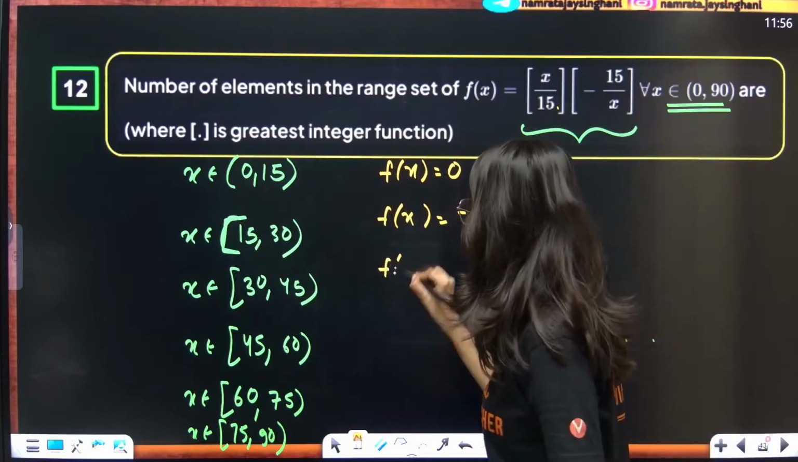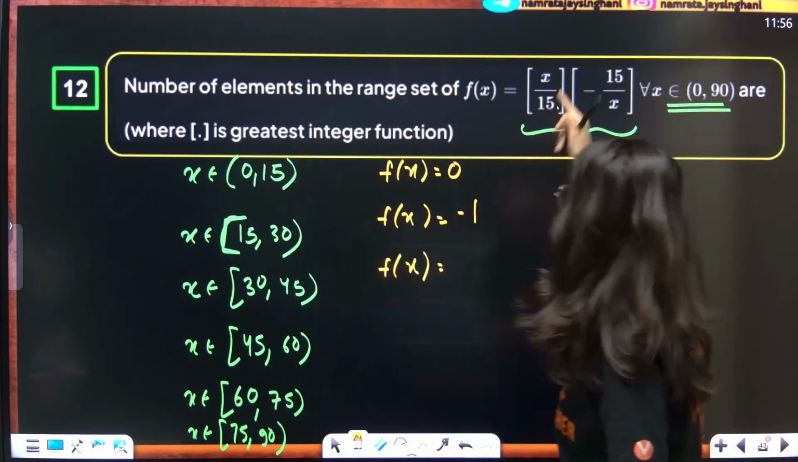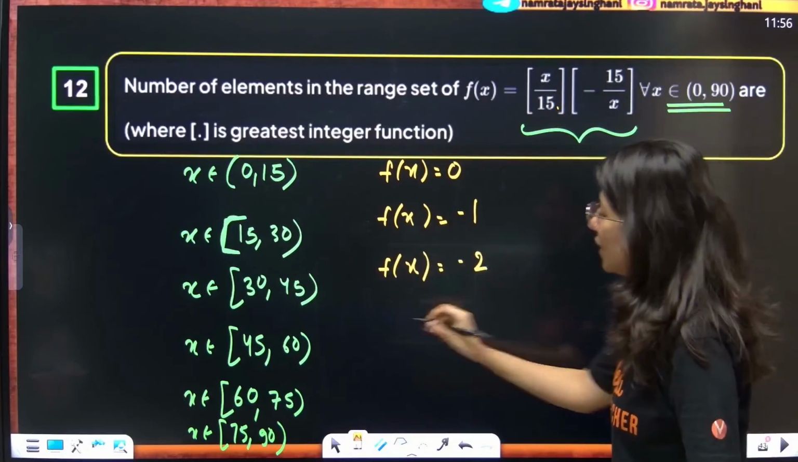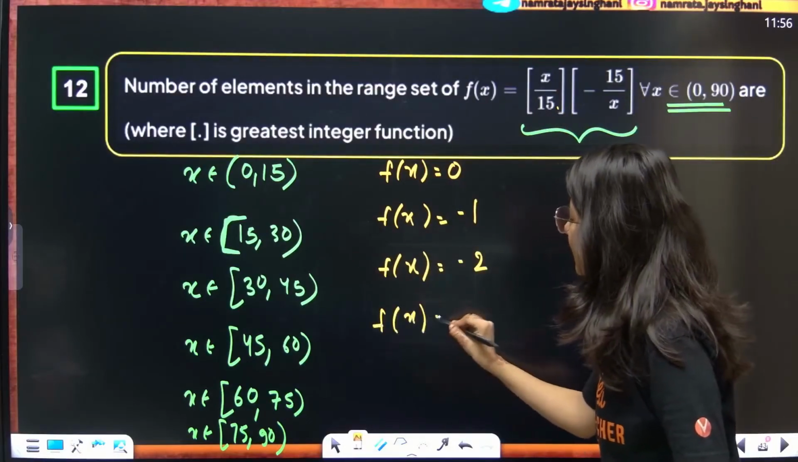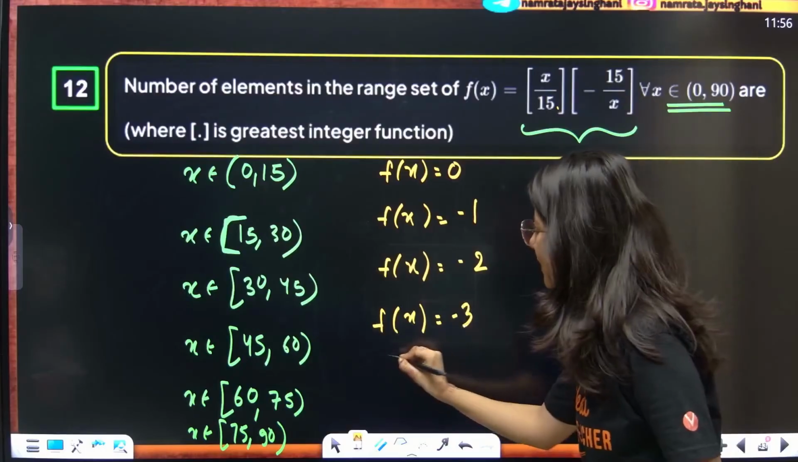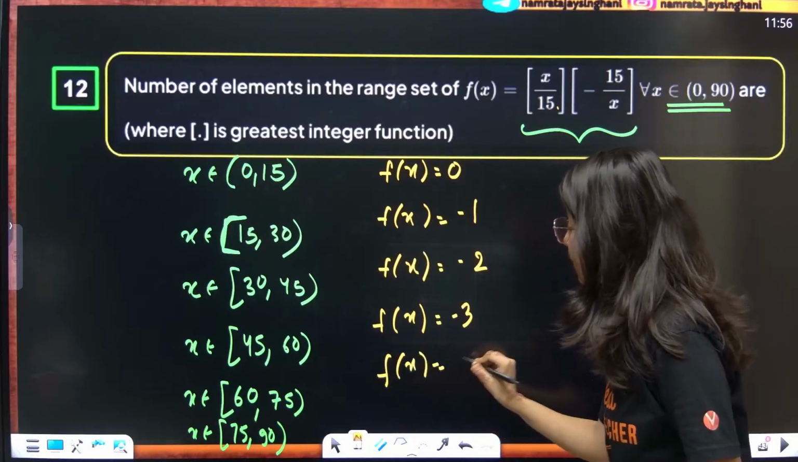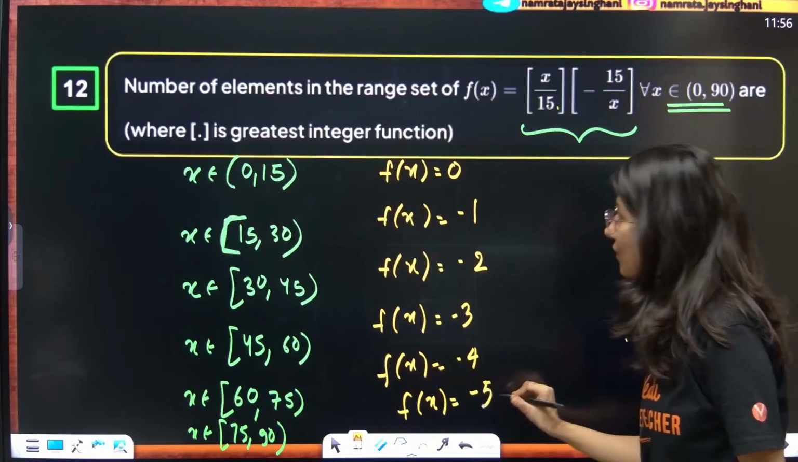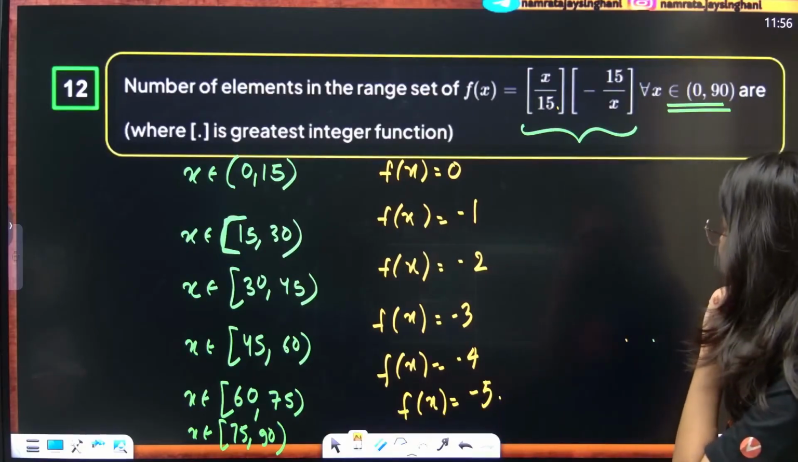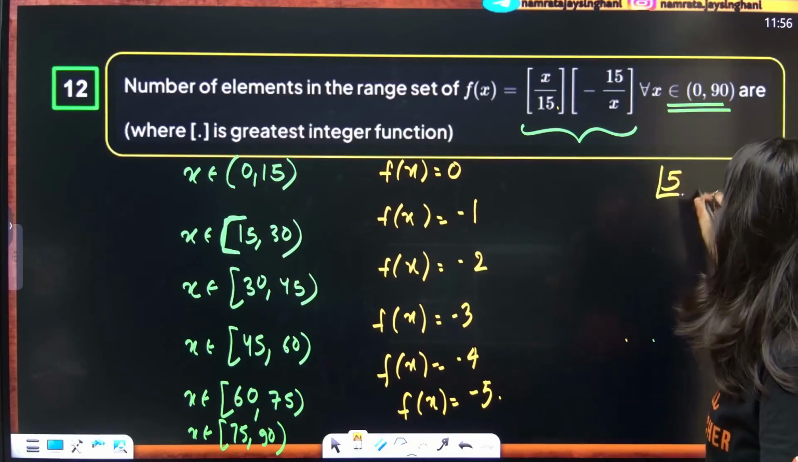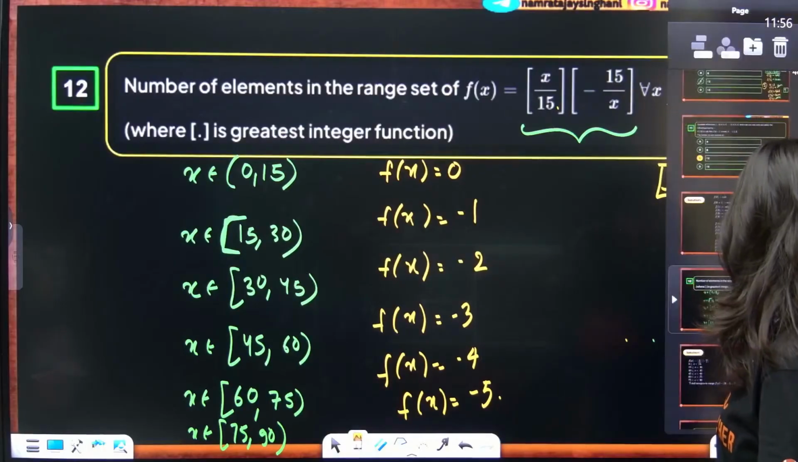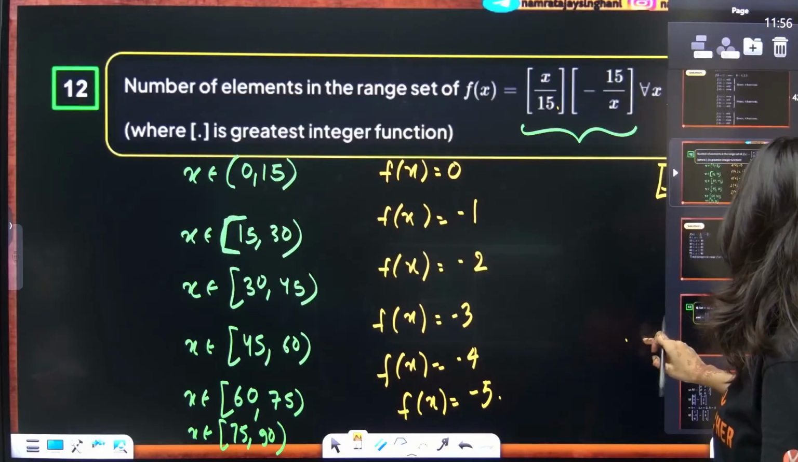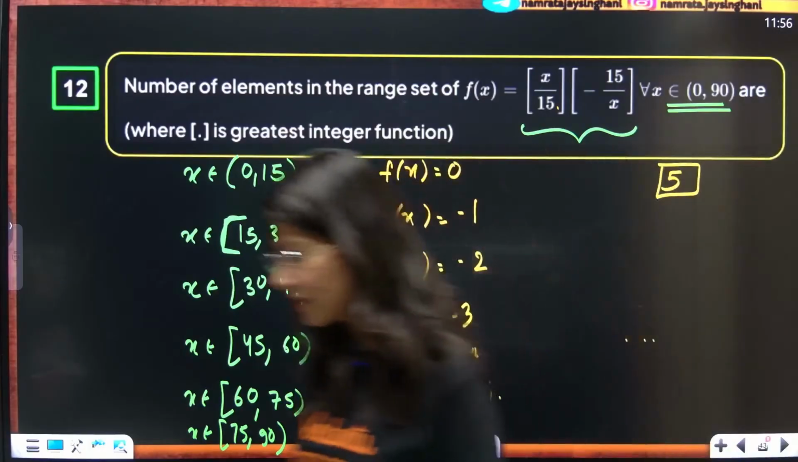Now f of x will be equal to, you put 30, this is minus 2. You put 45, this is minus 3. You put 60, that is going to give you minus 4. And finally, if you put 75, it is going to give you minus 1. Number of elements in the range is nothing but 5 elements will be there. So 5 is the correct answer. 0, 1, 2, 3, 4, 5 with a negative sign.